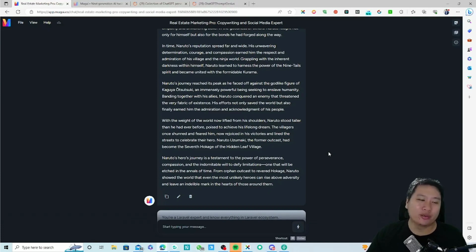With the weight of the world now lifted from his shoulders, Naruto stood taller than he had ever before, poised to achieve his lifelong dream. The villagers once shunned and feared him, now rejoiced in his victories and lined the streets to celebrate their hero. Naruto Uzumaki, the former outcast, had become the seventh Hokage of the Hidden Cliff Village.